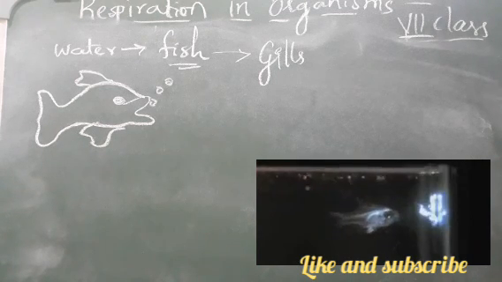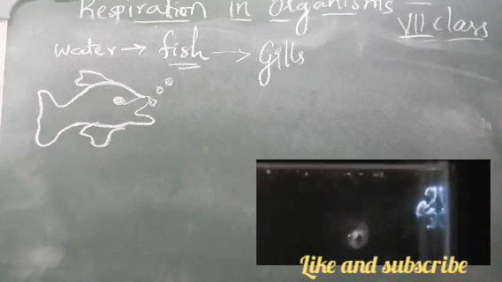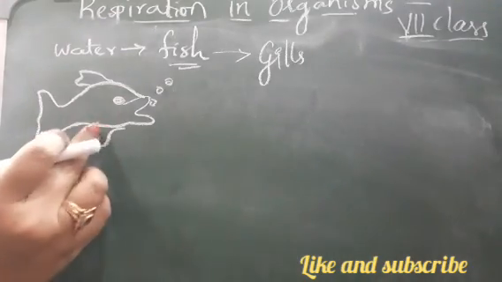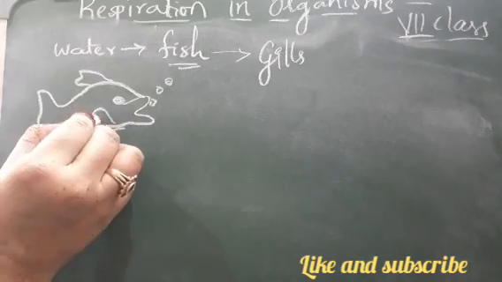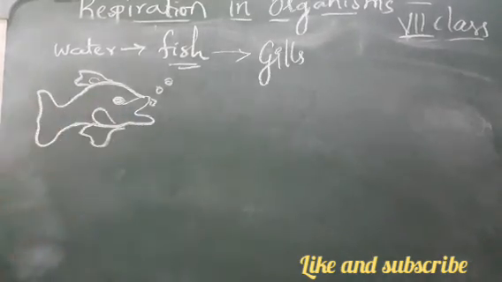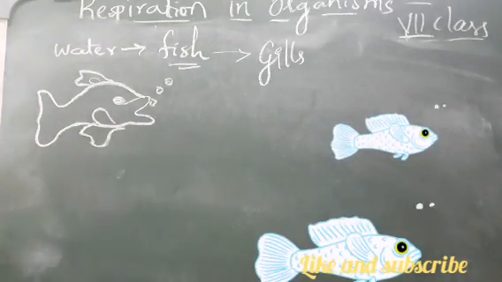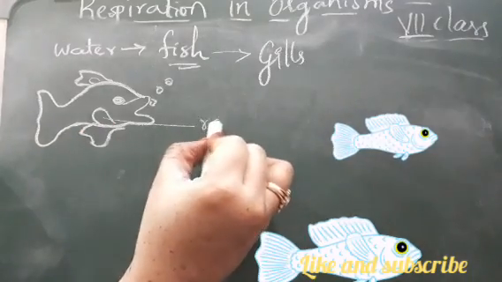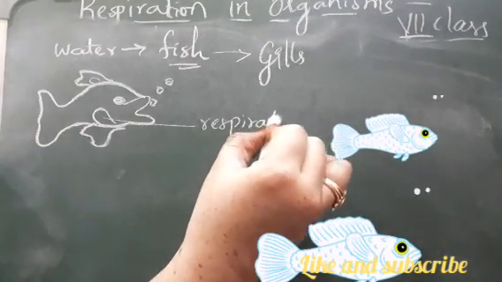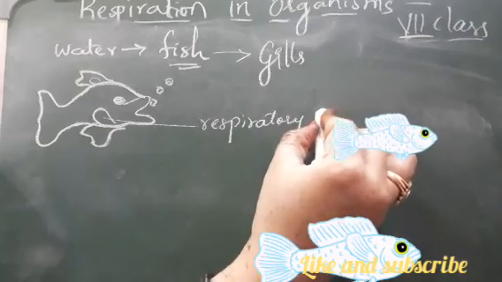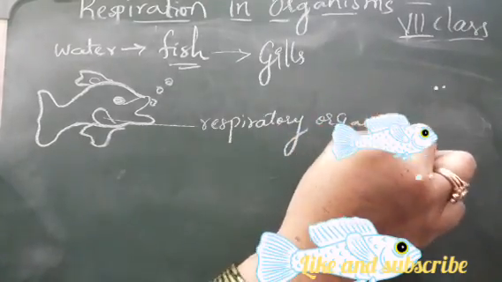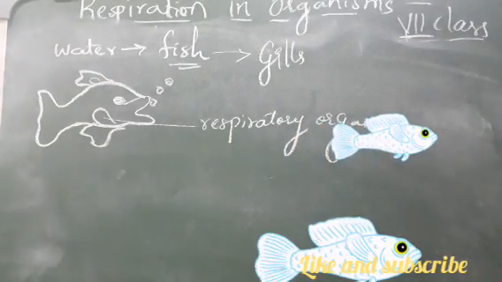If you look below the flaps, you will see the gills on both sides. These are the respiratory organs of the fish.